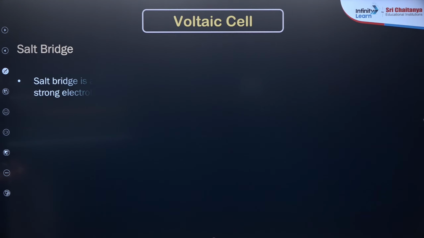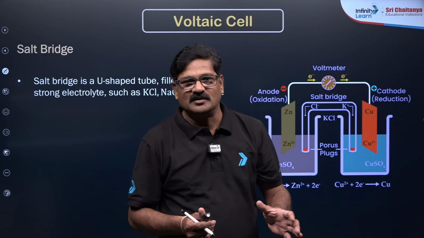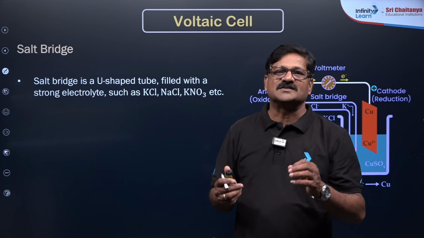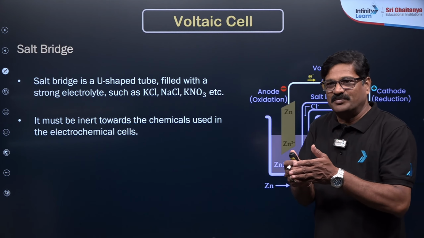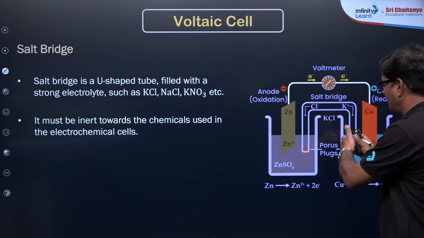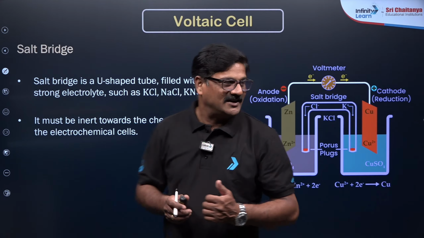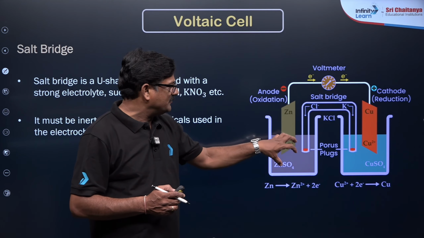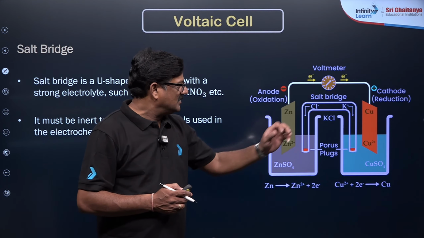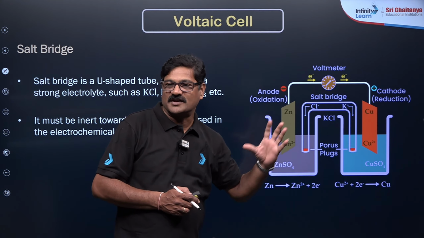Now, what is the salt bridge? The salt bridge is a U-shaped tube filled with an inert electrolyte, and it completely separates the anodic compartment and the cathodic compartment. You can see here that zinc is getting oxidized, so positive charge is accumulated there, and copper is deposited, electrons are moving in this way, and negative charge is accumulated.